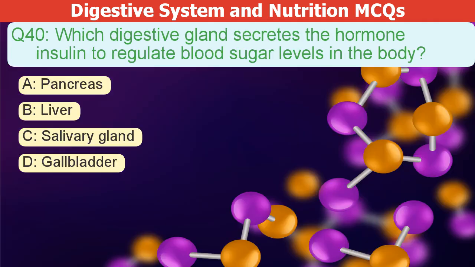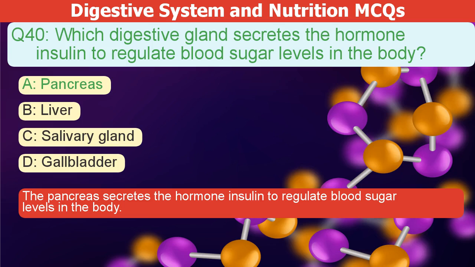Which digestive gland secretes the hormone insulin to regulate blood sugar levels? A. Pancreas. B. Liver. C. Salivary gland. D. Gallbladder. The correct answer is A. The pancreas secretes the hormone insulin to regulate blood sugar levels in the body.